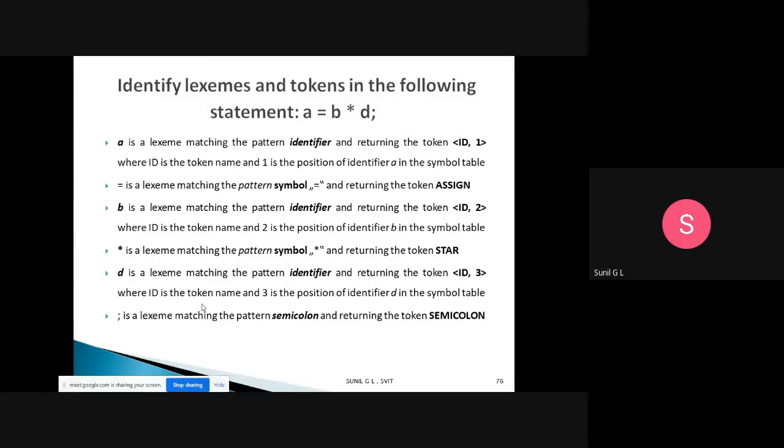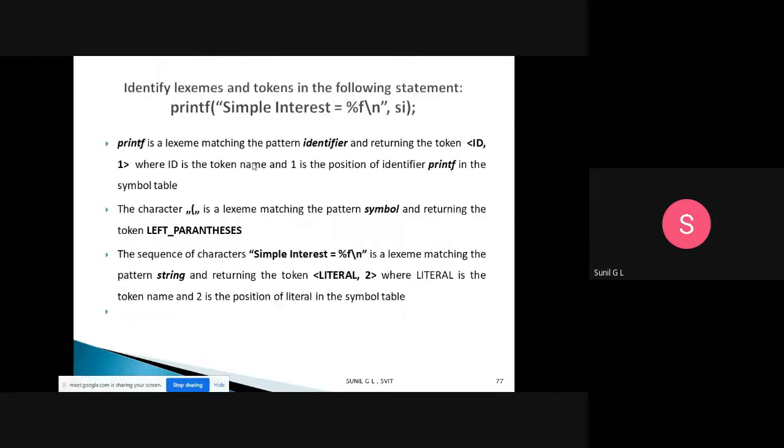Where ID is the token name and 3 is the position of the identifier in the symbol table. And semicolon is the lexeme, matching pattern is semicolon, and returning the token semicolon. So like that we will identify the lexeme, their pattern, and the final token. Like that, I will give one more.